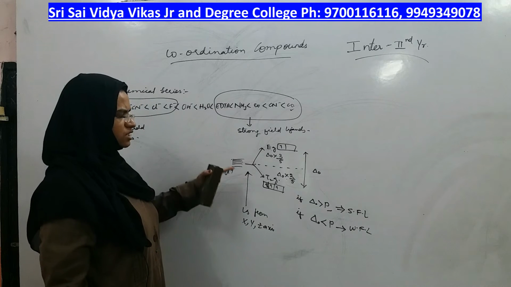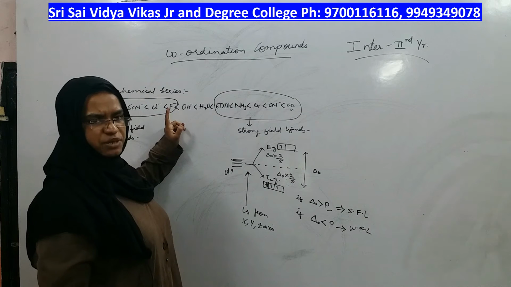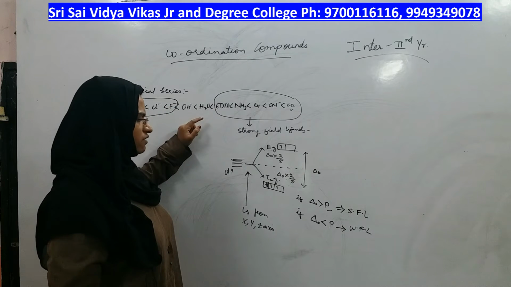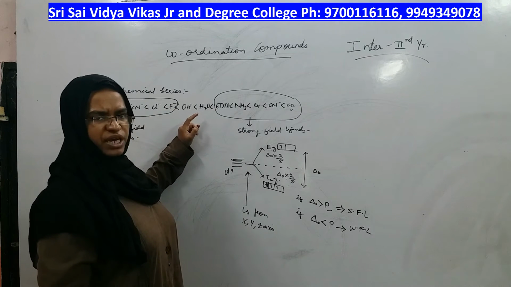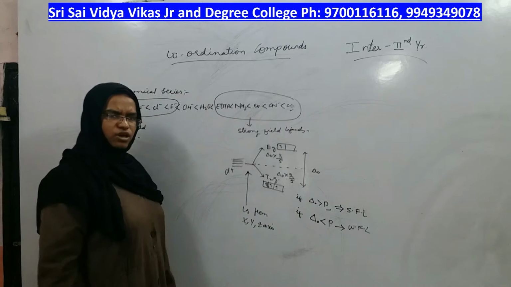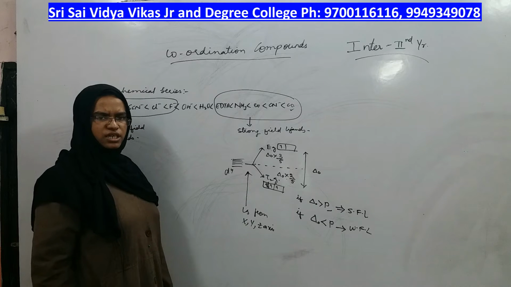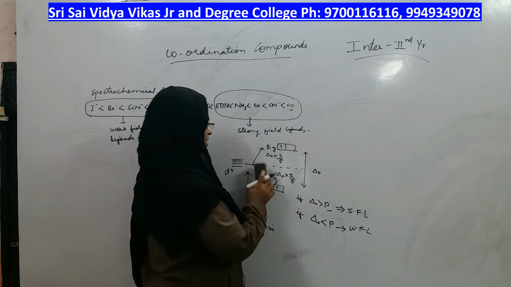This is the crystal field splitting in octahedral complexes and spectrochemical series, based on which splitting, pairing and distribution of electrons takes place in octahedral complexes. Now we will study crystal field splitting in tetrahedral complexes, right?